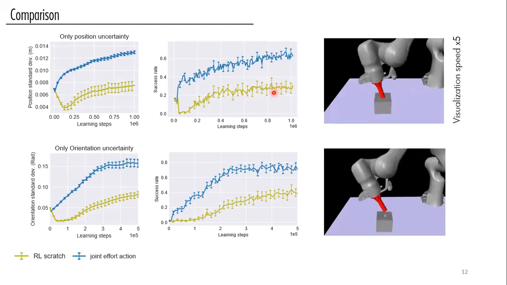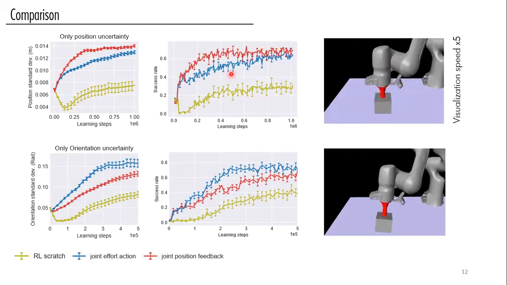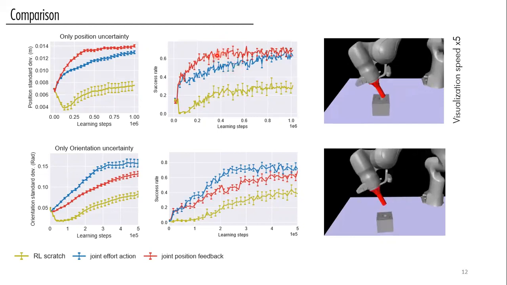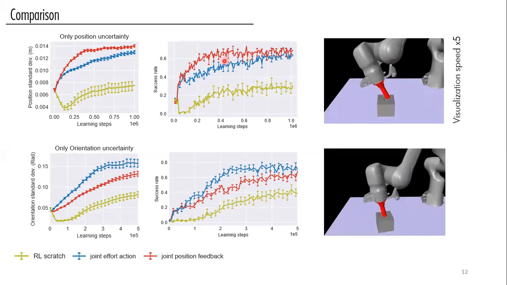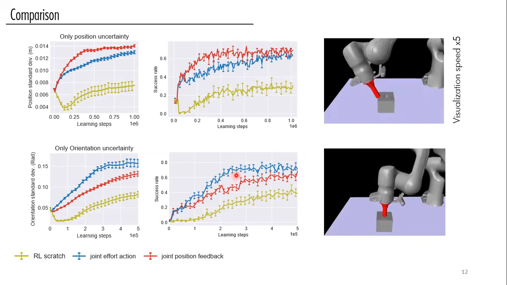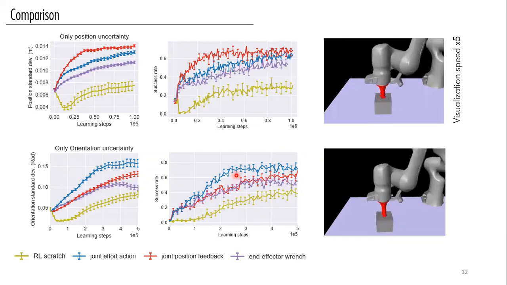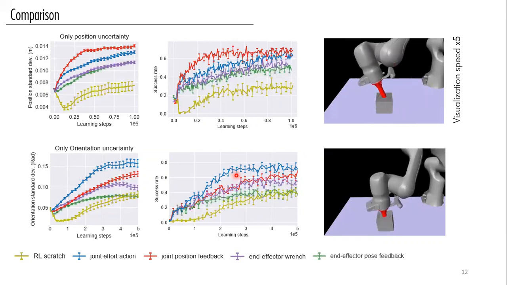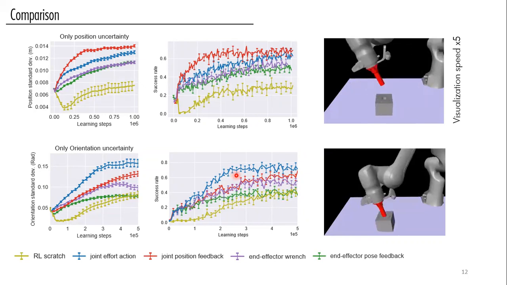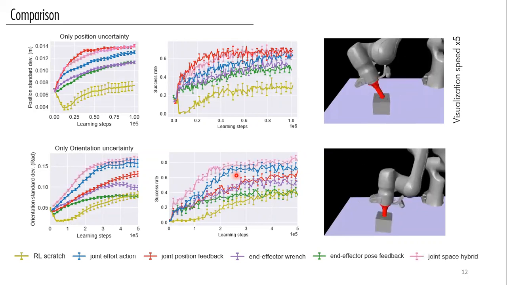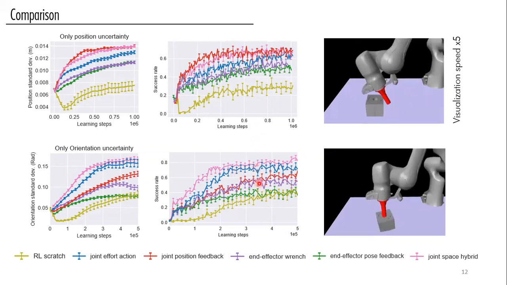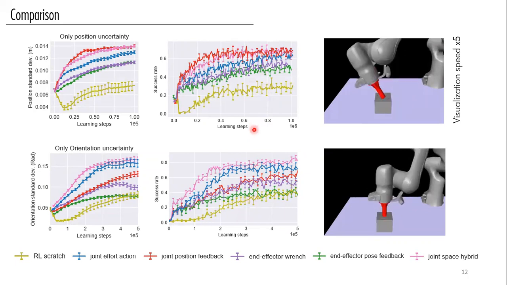And this is the performance for residual policy learning and residual feedback learning, both of which illustrate the sample efficiency, but the residual feedback learning shows better performance for overcoming position uncertainty, while the residual policy learning illustrates better performance for overcoming orientation uncertainty. For end effector range and residual end effector position feedbacks, we didn't realize a considerable contribution. However, for the hybrid residual reinforcement learning algorithm, we basically see that we have obtained the superior performance in both cases.